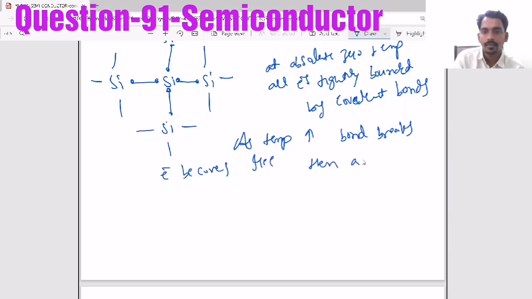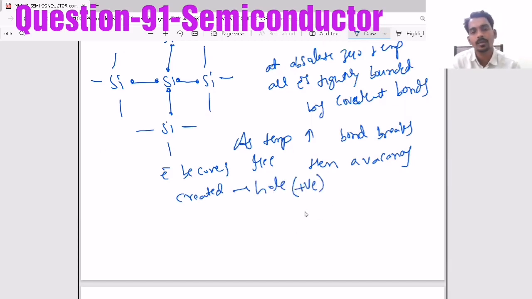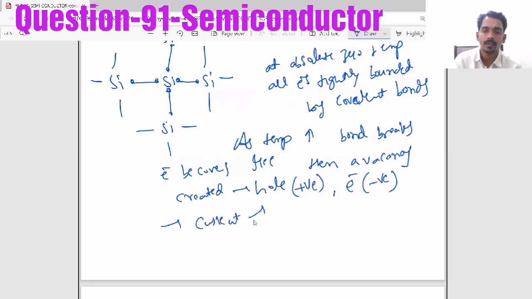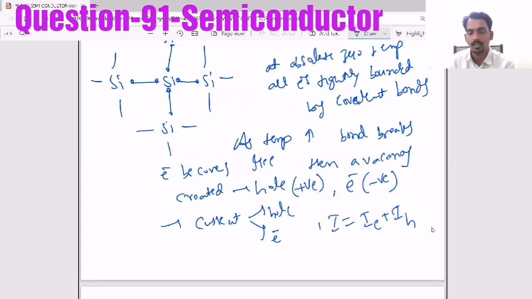Then a vacancy is created, and that is called a hole. The hole behaves like a positive charge and the electron behaves like a negative charge, so there is current due to holes as well as electrons. That's why the total current becomes IE plus IH.